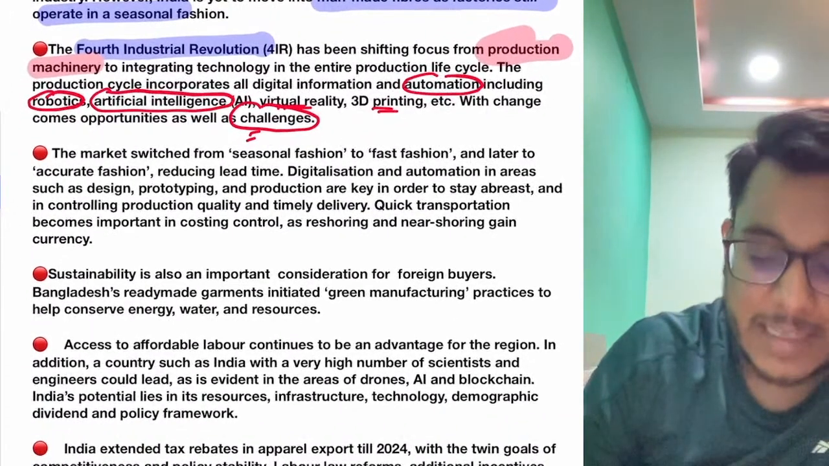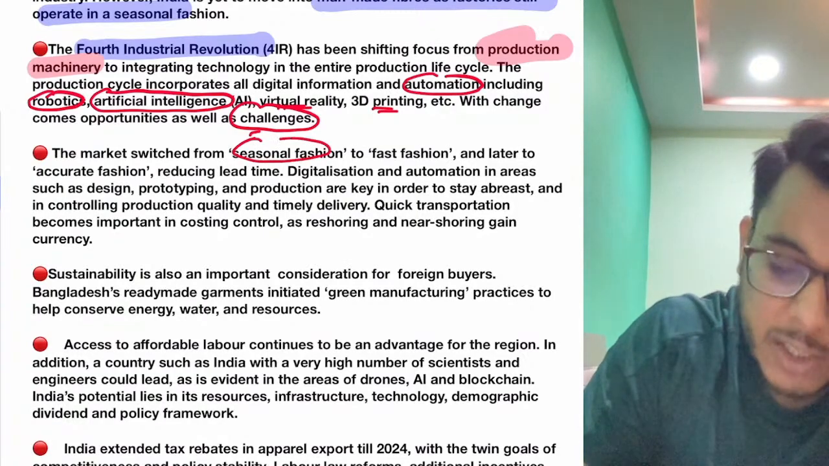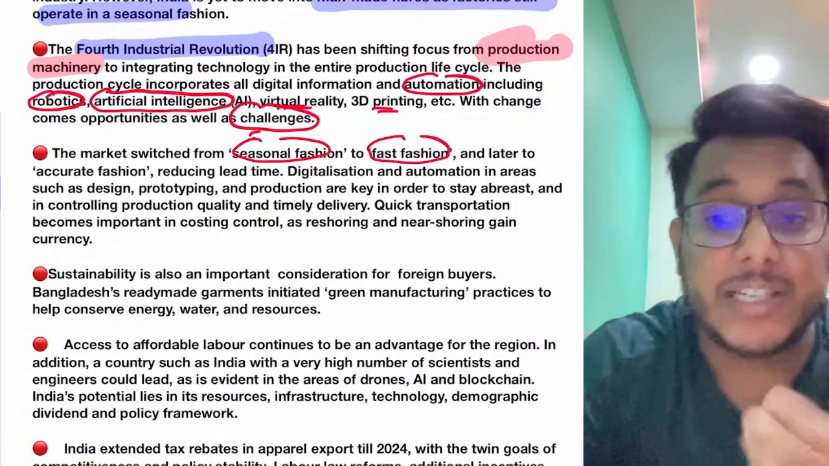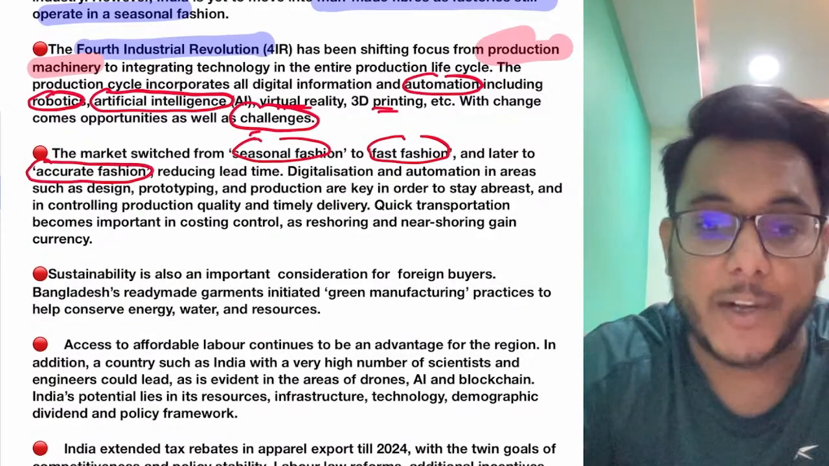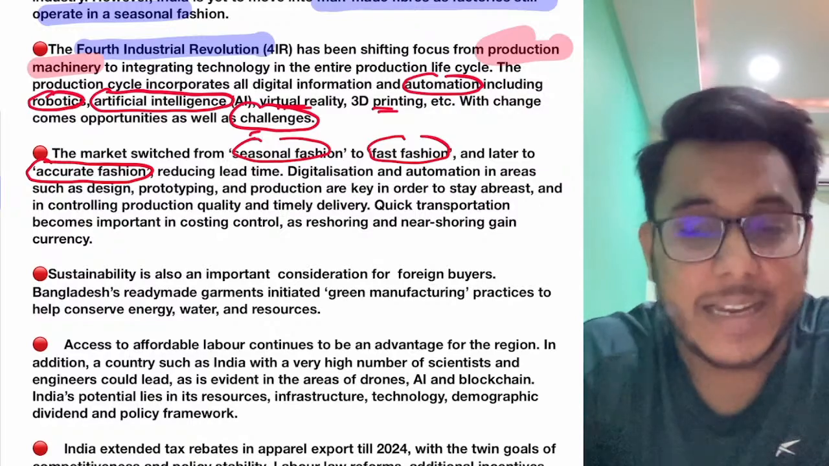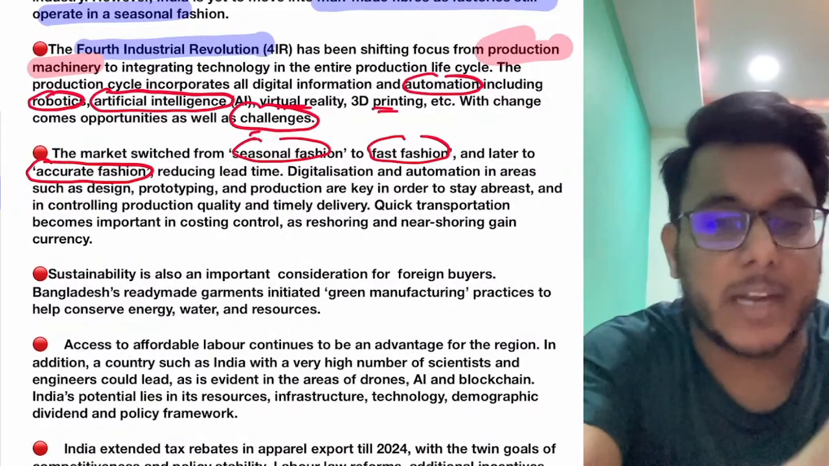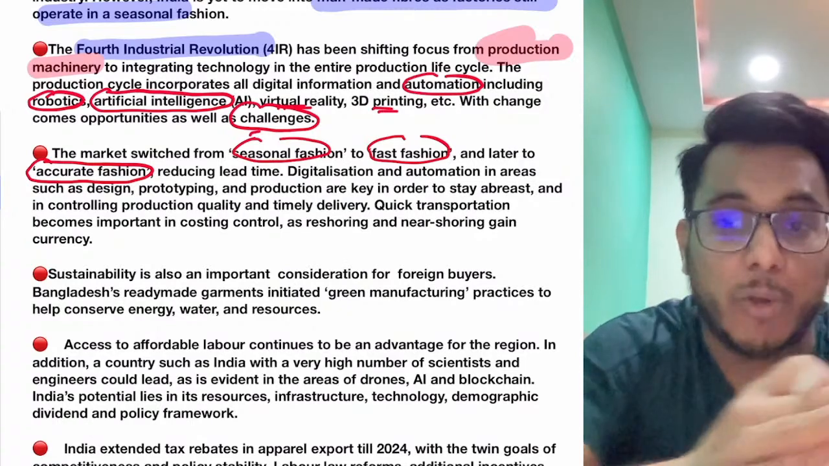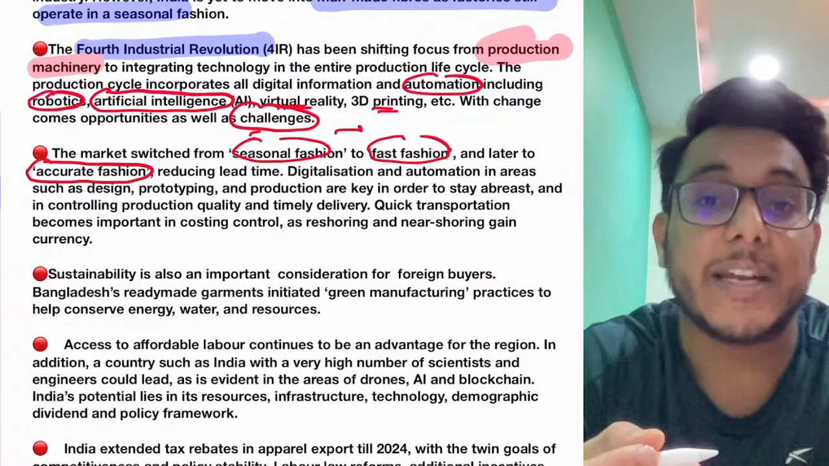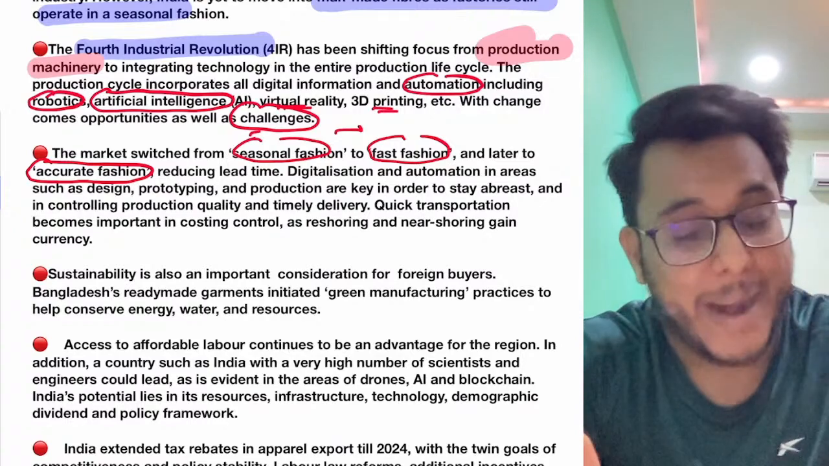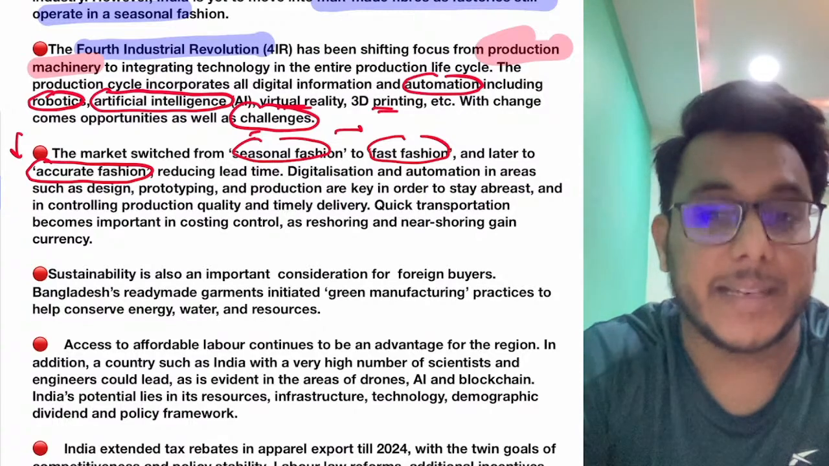Moreover guys, today if we see the apparel sector, the market has switched from seasonal fashion to fast fashion. The fashion is changing, and then comes the concept of accurate fashion. Earlier there was seasonal fashion: you would wear a particular type of clothes in winters and a particular type in summers. Now fast fashion has come even into the summers. Different kinds of patterns will change, and accurate fashion means that on a weekly basis the trend is changing.